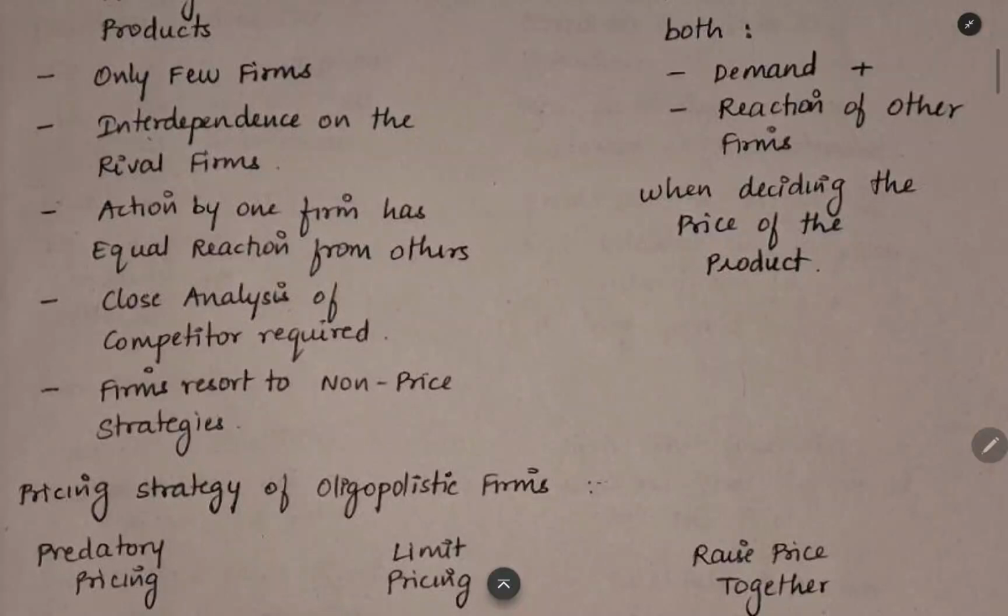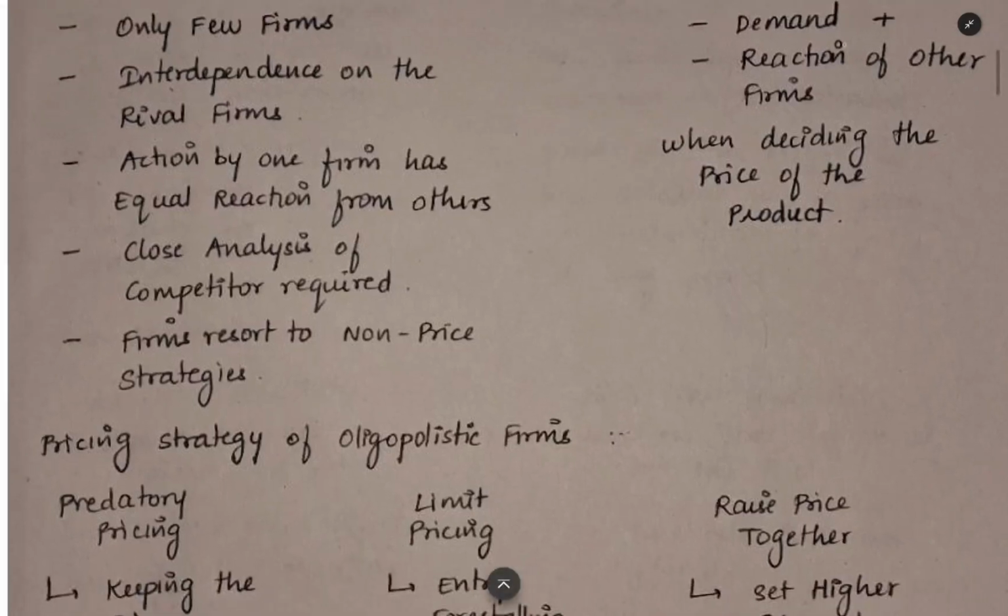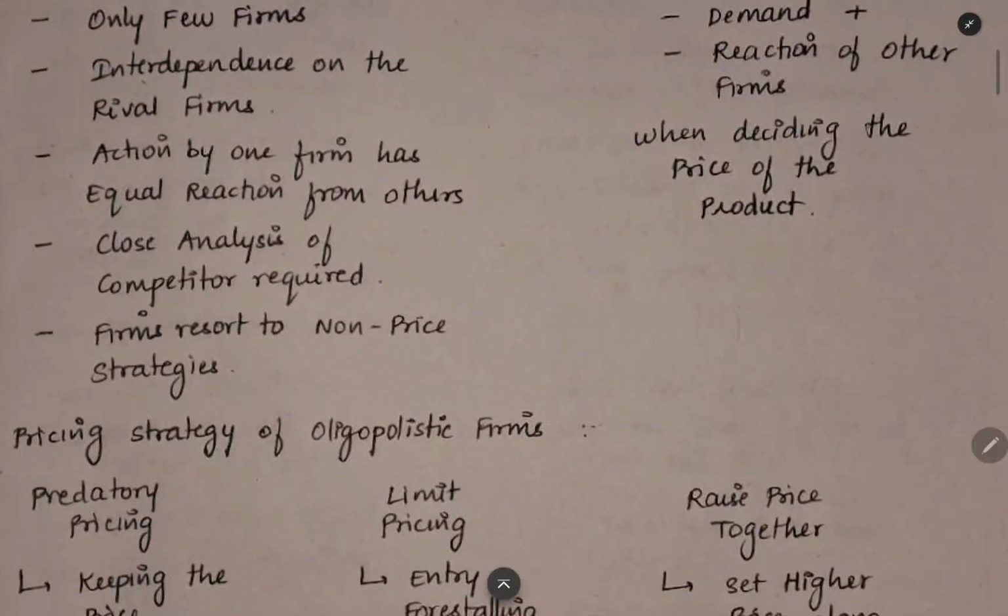If one firm takes an action, like increasing the price or increasing the quality, all the other firms will react also. They will also react by reducing the price. Like that, they will do counter action. So we have to analyze the competitor behavior also before deciding any price. And in this oligopoly, we will not fight using the price. We will fight using other non-pricing strategies.